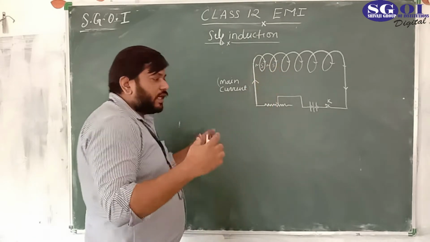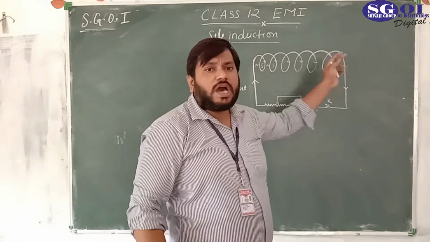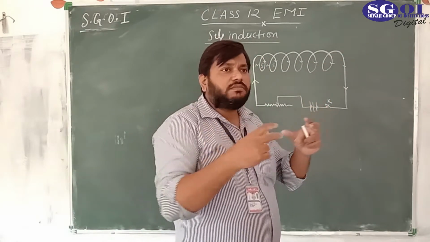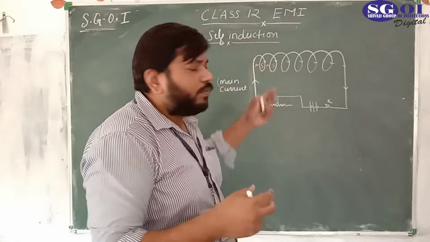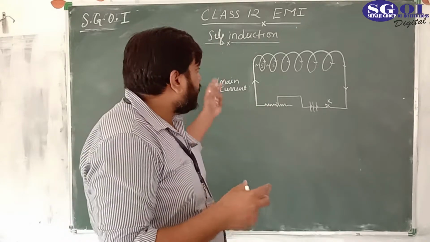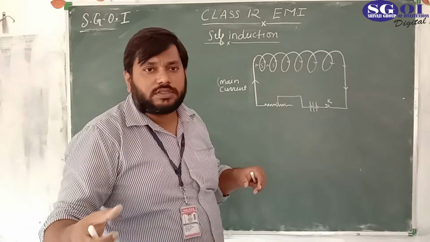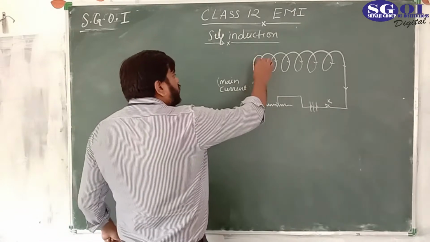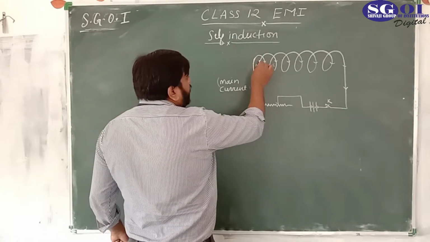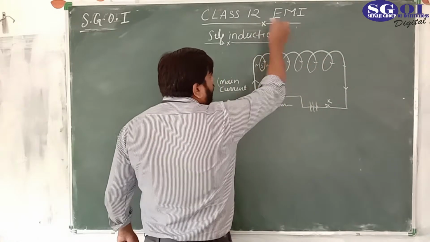South and north attract, which means the effects of all the bar magnets would be added, and the final field would be a strong field. That's why we use a number of turns. So we can see there is a magnetic field line from here to here, in this way.